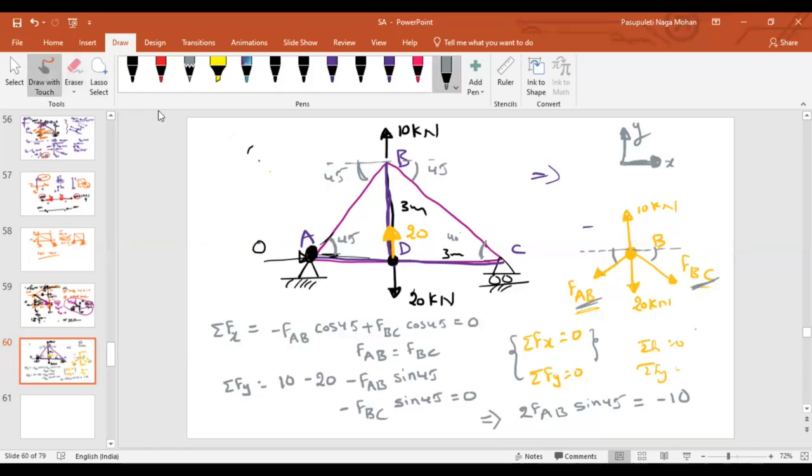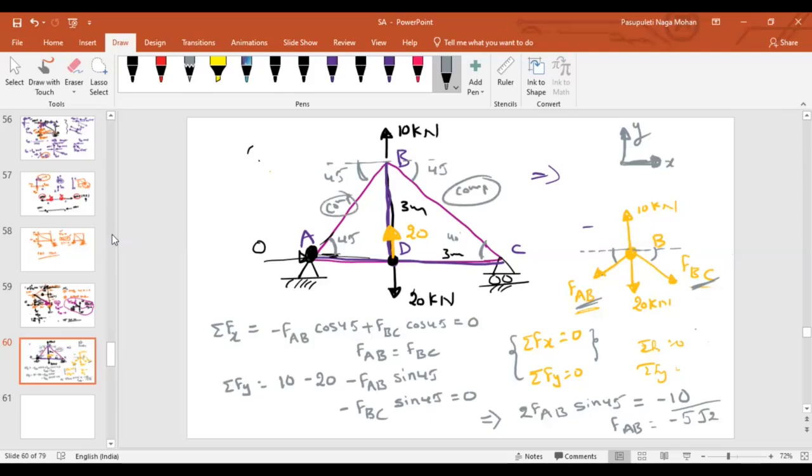If you take FAB, FBC sin 45 to the right side, 2 FAB sin 45 will be equal to minus 10. That implies what is the value of FAB? FAB will be minus 5 root 2, sir. Sin 45 is 1 by root 2, so root 2 times. Is it right? Yes, sir. That means minus says that our assumed direction is wrong. In which direction we have assumed? Tensile. So instead you can say this is under compression and this is under compression.